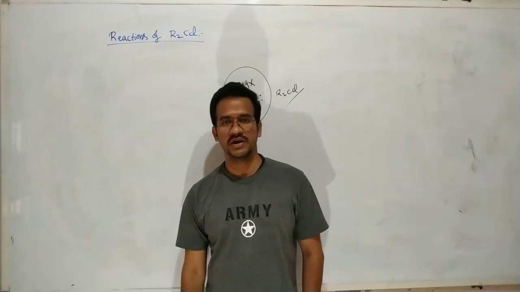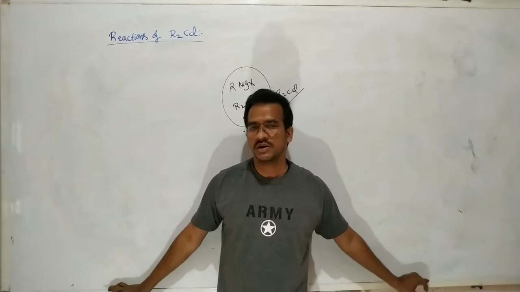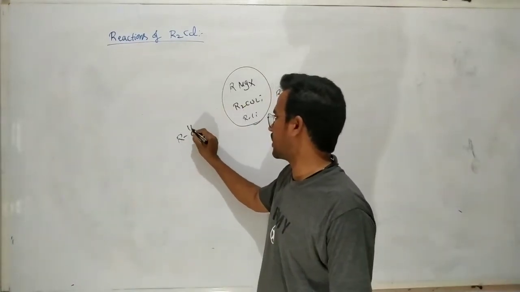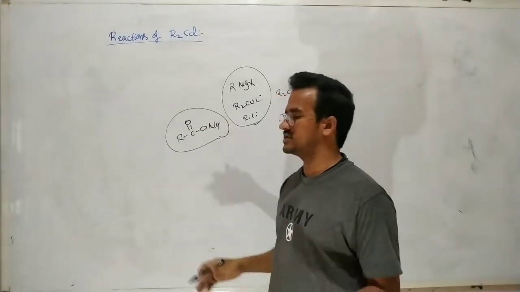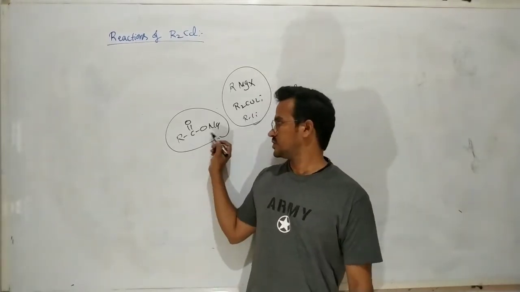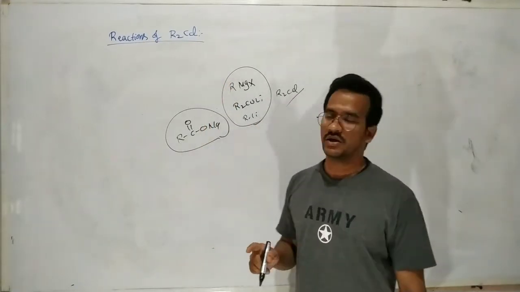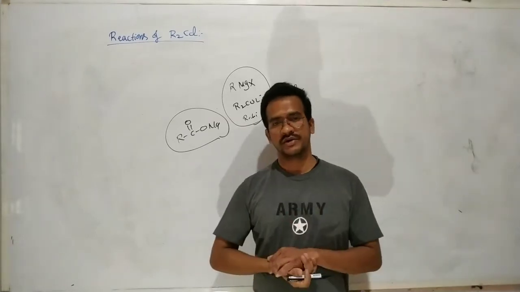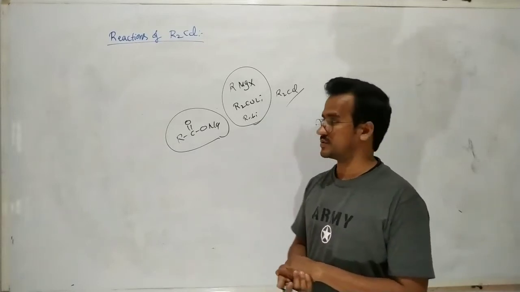So what are the organometallic compounds? If there is a bond between the metal and carbon, those are called organometallic compounds. For example, RCOONa is not an organometallic compound. It is just a salt of the carboxylic acid and the base NaOH. Here Grignard reagent, Gilman's reagent, lithium dialkyl cuprate, alkyl lithium and dialkyl cadmium are the organometallic compounds.